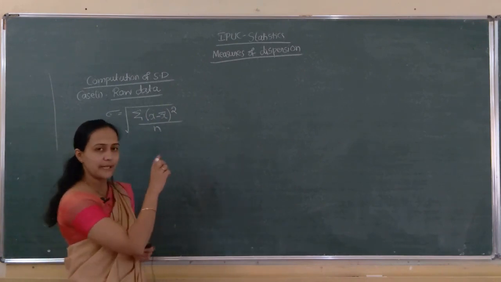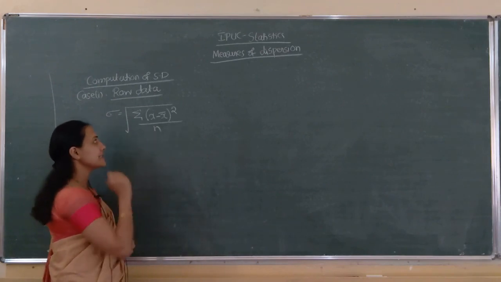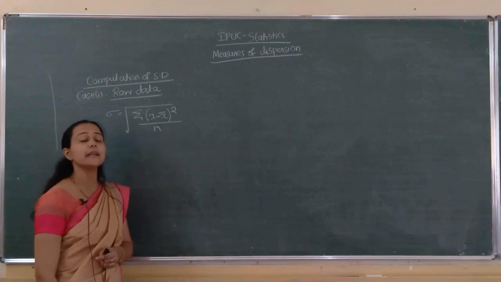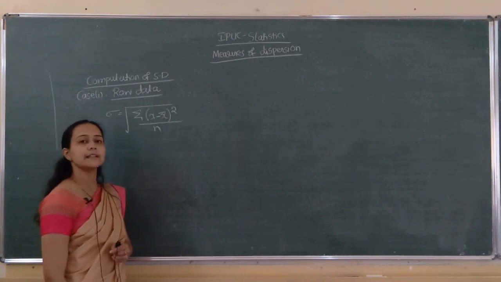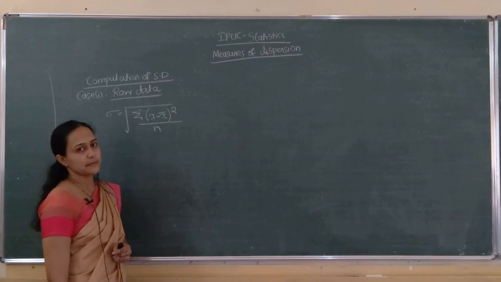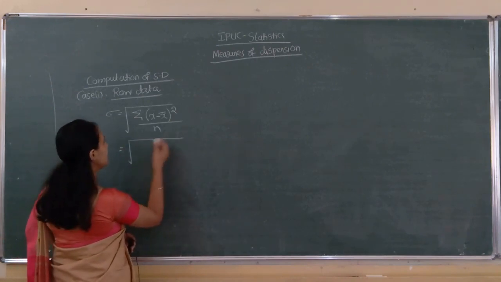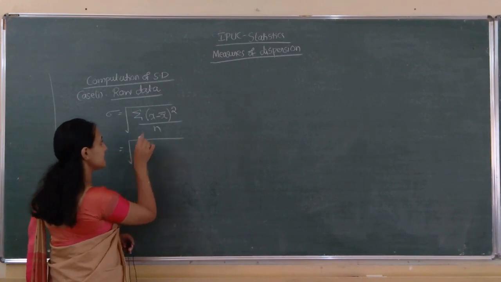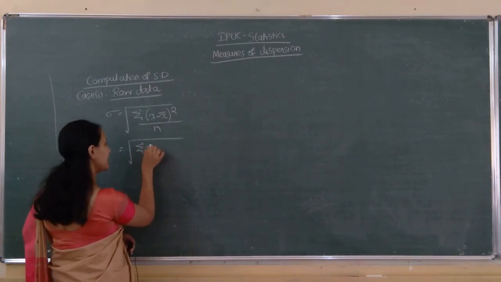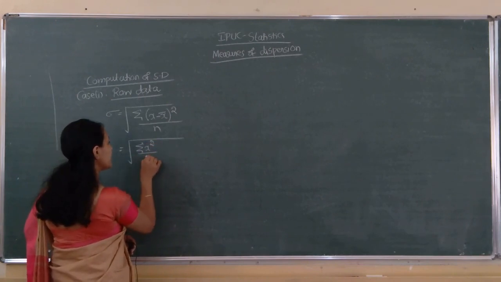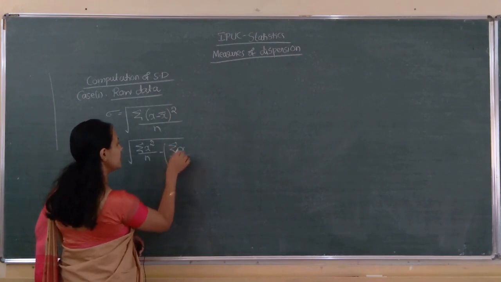So in the formula part itself we saw this only. Sigma x minus x bar the whole square divided by n, where n denotes the number of observations and x bar denotes the arithmetic mean. We can expand this formula and in short we get it like this also: sigma x square by n minus sigma x by n the whole square.